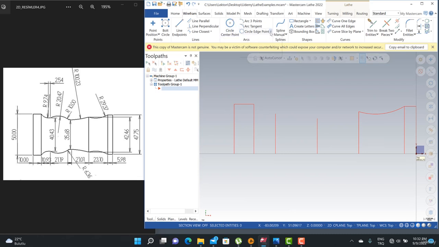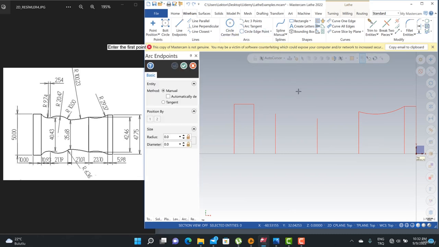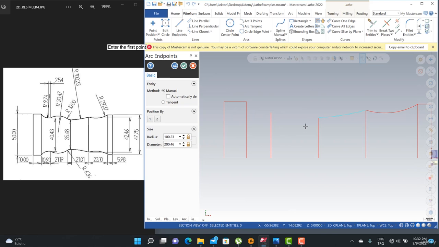Okay, it's here. We can also click the endpoints option. We can start from here and here, and then we need to write our radius. This is 100.23. And then we can also see that that point and that point are used with radius 20.47.